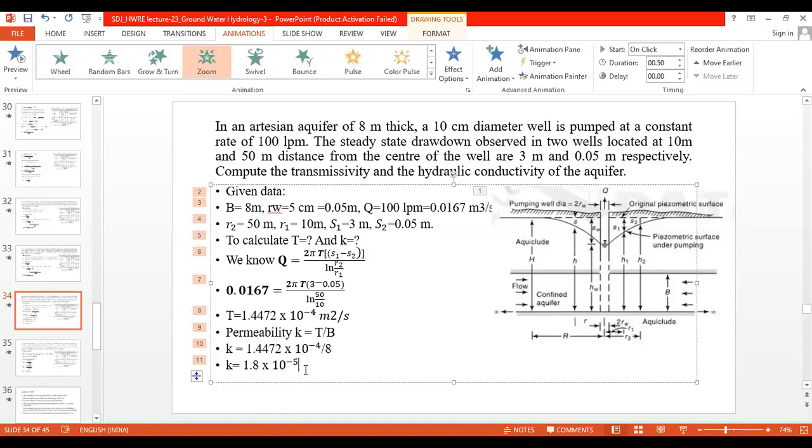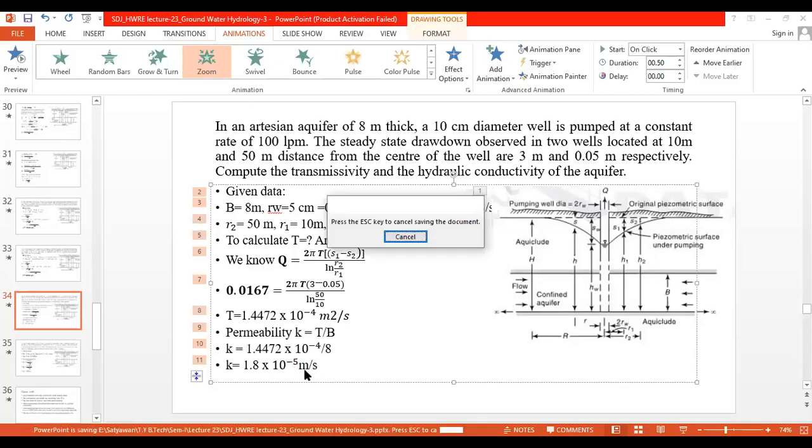So we have to go for the unit. What will the unit be? Meters per second. The unit of the same will be meter per second.